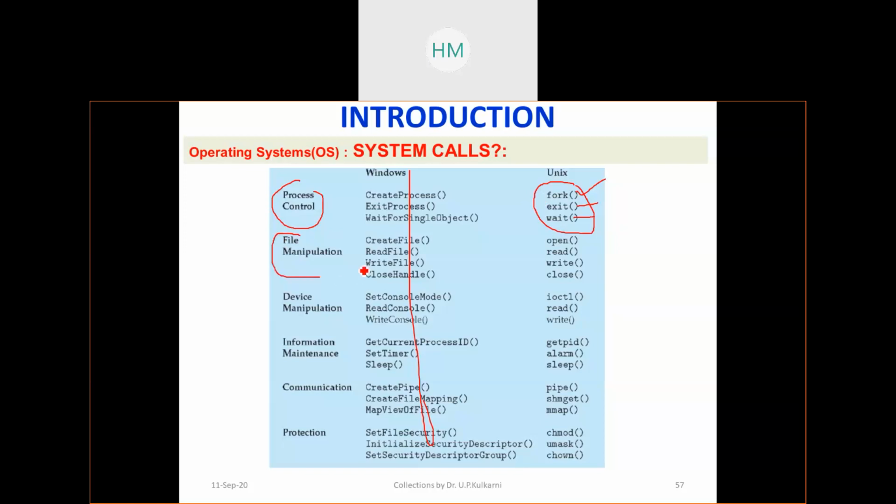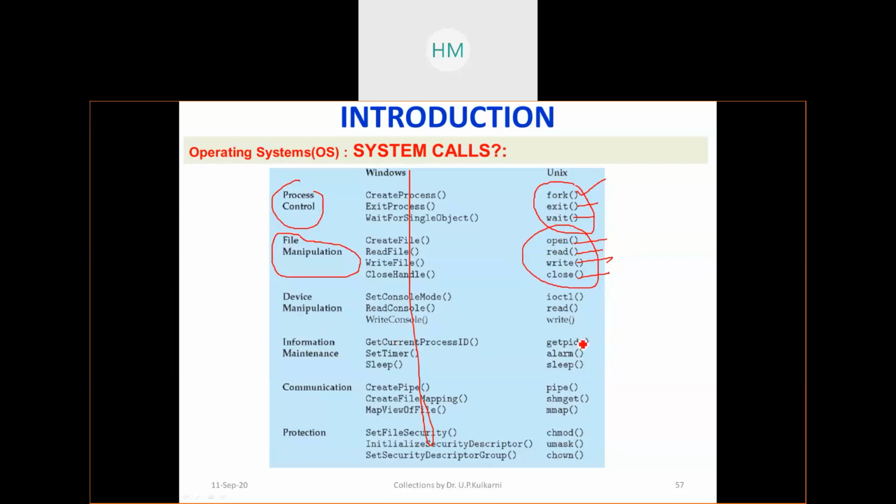Similarly, we all use file manipulation. A file is nothing but storage where you can keep some information and retrieve it later, specific to the file that you have created. So you can open a file, read a file, write a file, and close a file. These are the set of services provided. This is similar to your fscanf, printf, scanf, whatever the C library provides. The C library in turn makes use of such system calls.